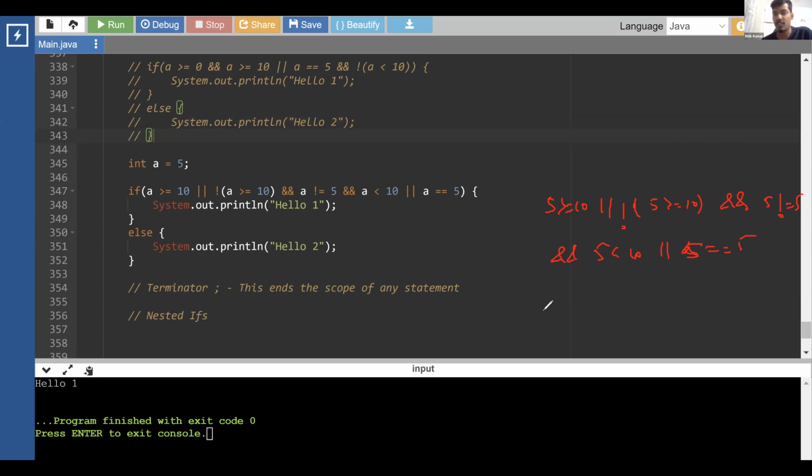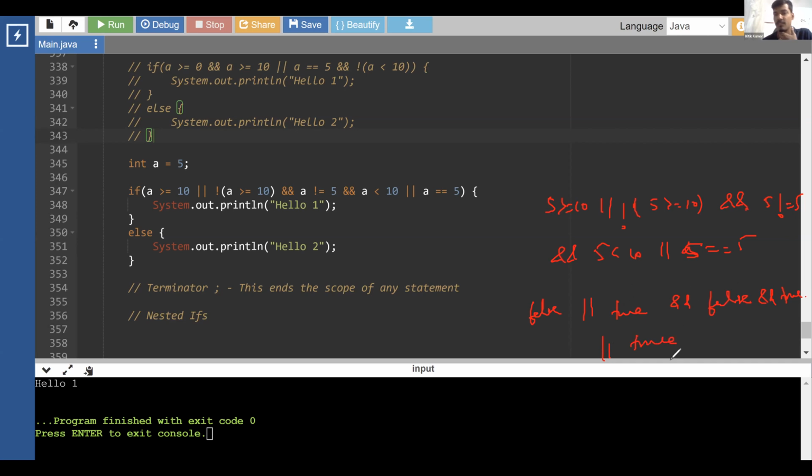5 greater than equals to 10, this is false. Or not of 5 greater than equals to 10: this is false, and not of false is true. And 5 not equals to 5, this is false. And this is true. Or this is true.